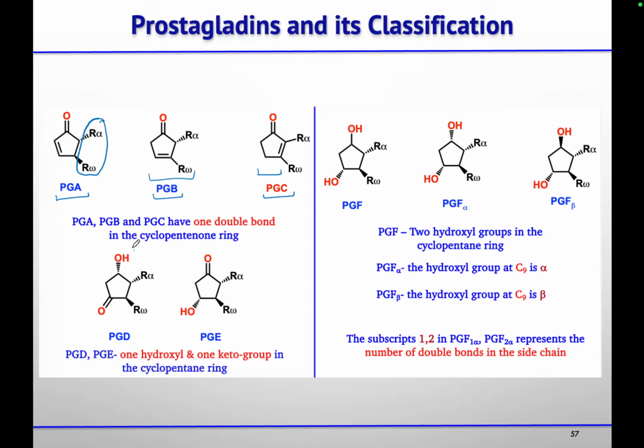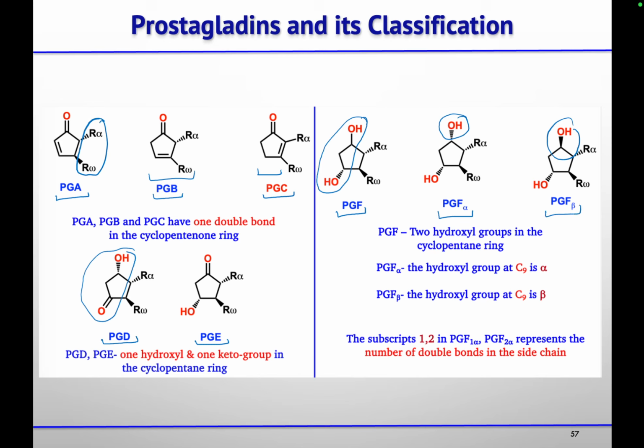When you have a beta hydroxy ketone in the ring, then based on the position of the hydroxyl group, you will name it as PGD and PGE. And if you have a 1,3-dihydroxy compound or substitution in the ring, then this is PGF. And with respect to the side chain, if the hydroxyl group is alpha or beta, you will name it as PG alpha and PG beta.